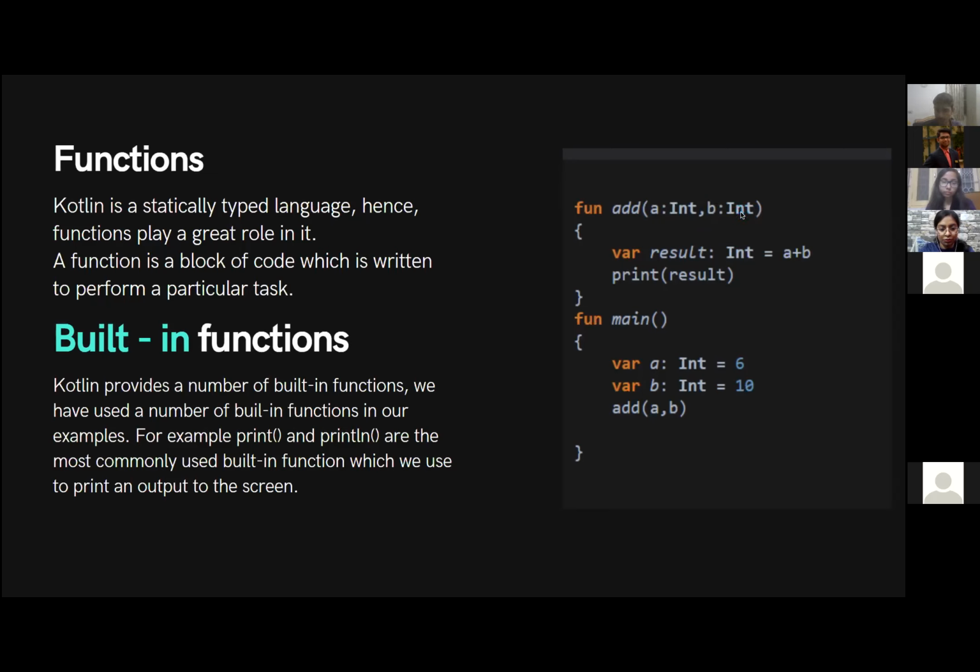Here I have taken two integers as my parameters, and inside my block of code or function, I declared another variable called result, simply added those values, and printed the result. So this is the basic thing I have done with this user-defined function. Inside the main function, I'm just defining two variables and then passing them on to this user-defined function, and this will simply print the value of the function. So this is the basics of functions in Kotlin. This is pretty helpful in Kotlin as in other languages.